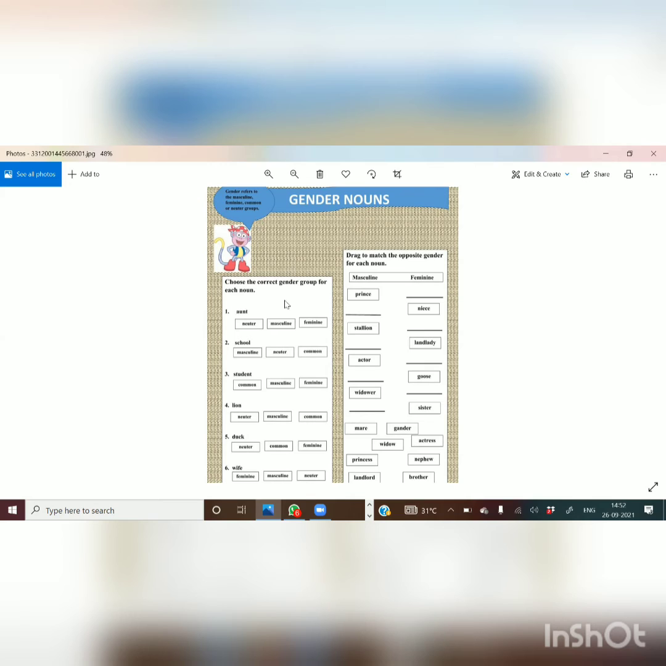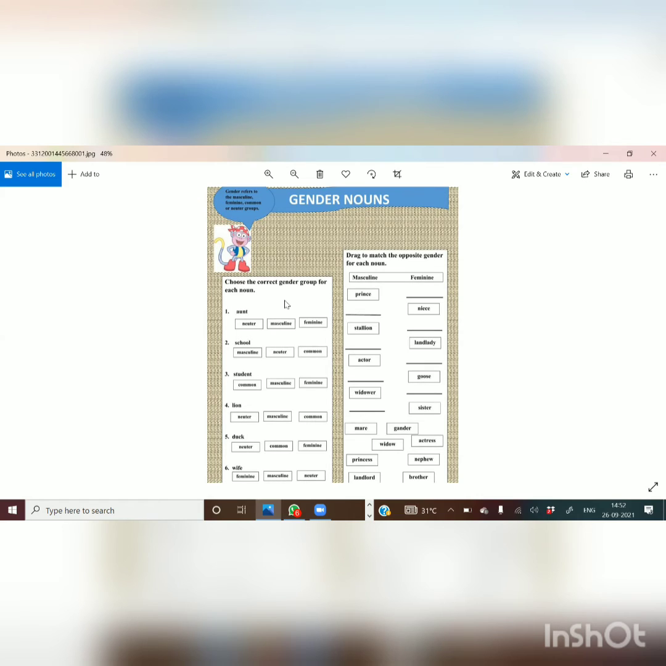Okay. And the next one is common gender. So that is a common gender. Common gender, we cannot specify whether it is a boy or a girl. So now who is speaking? Your teacher is speaking. That's a common gender.